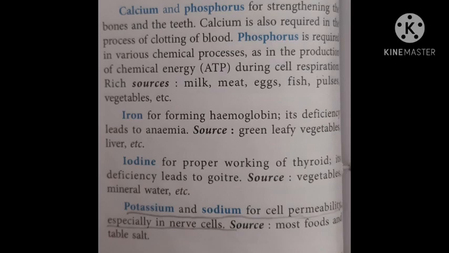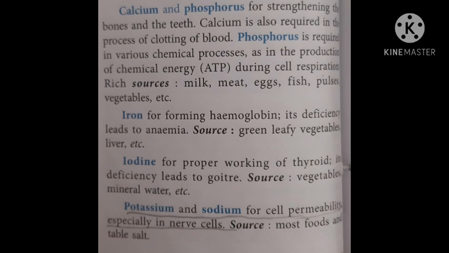Now, first is calcium and phosphorus. They are required for strengthening of your bones and teeth. The functions you can underline. Calcium is also required for clotting of blood, and phosphorus is required for the production of ATP, that is your energy in the cells. Mainly you get calcium and phosphorus from milk, meat, egg, fish and pulses.